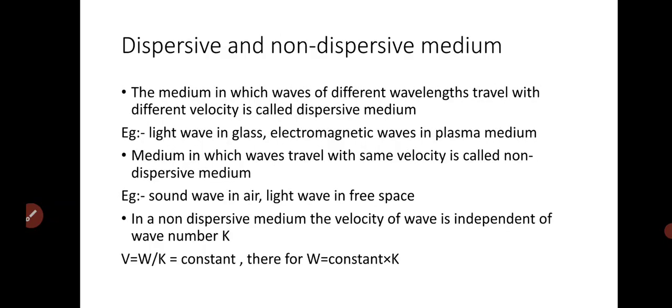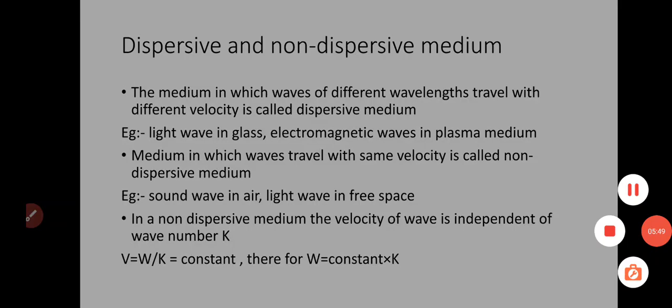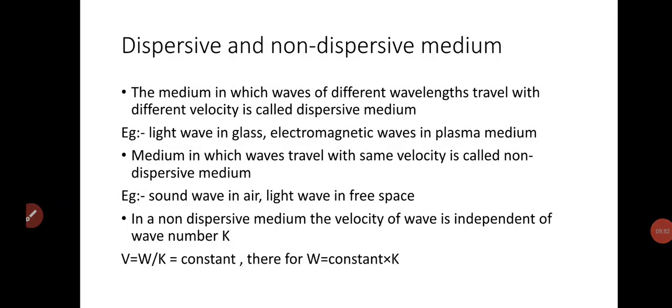The next topic is dispersive and non-dispersive medium. We can classify the medium into dispersive and non-dispersive. What is a dispersive medium? The medium in which waves of different wavelength travel with different velocity is called a dispersive medium. In a dispersive medium, it should have a property to disperse. Suppose you pass a collection of waves of different wavelengths with different velocities, it is a dispersive medium.